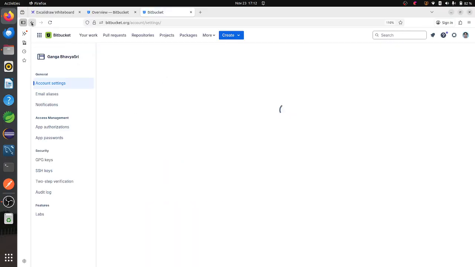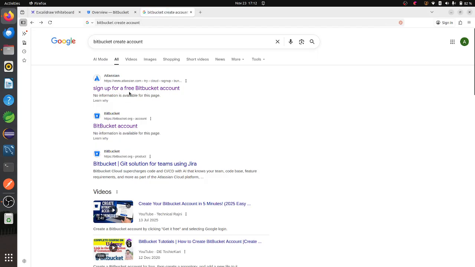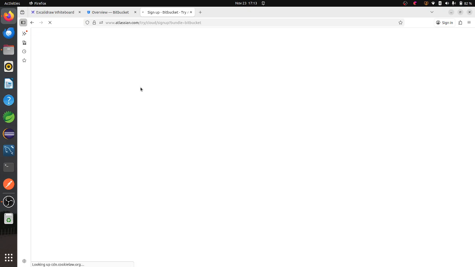It is directly redirecting to my particular Bitbucket page. If you want to create one, there are simple steps. If you follow them, you can create the Bitbucket account.